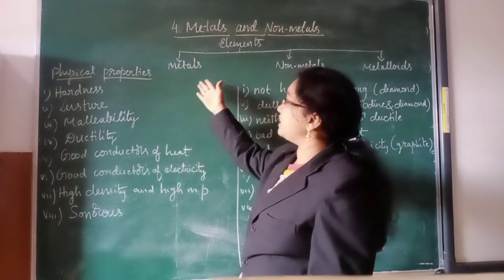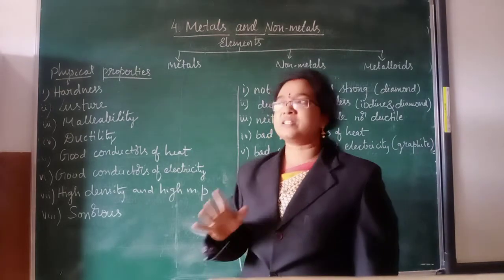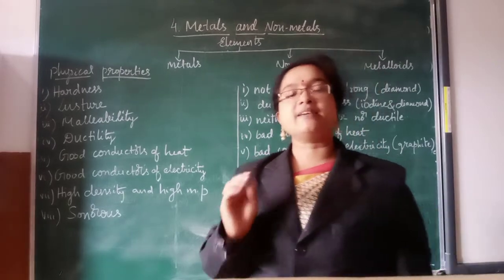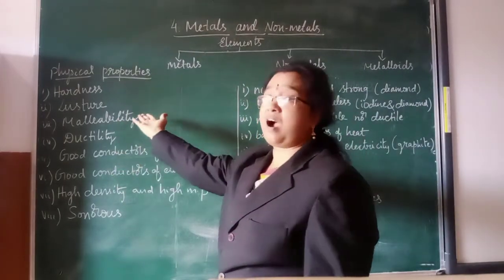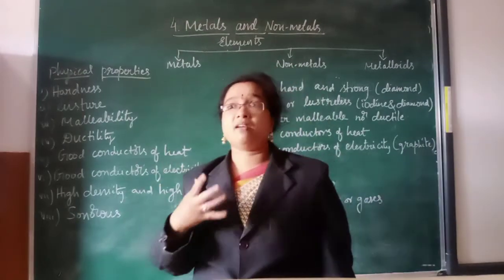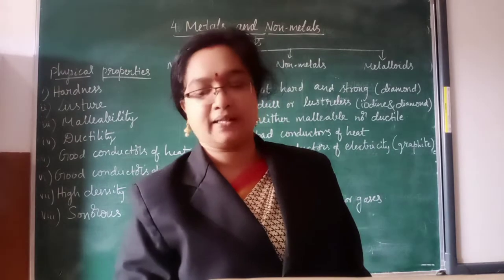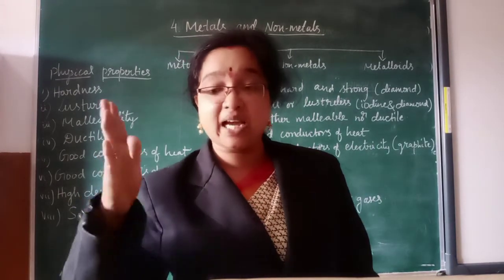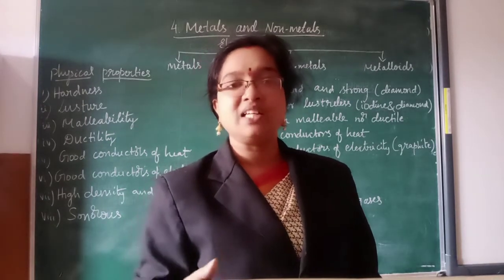First we learn the physical properties of metals. The first physical property of metal is hardness. Whatever metals you consider, they will be very hard, and hard means they will have strength. For example, this bench or this desk is very hard. We are unable to easily break those hard substances, they have some strength, isn't it?